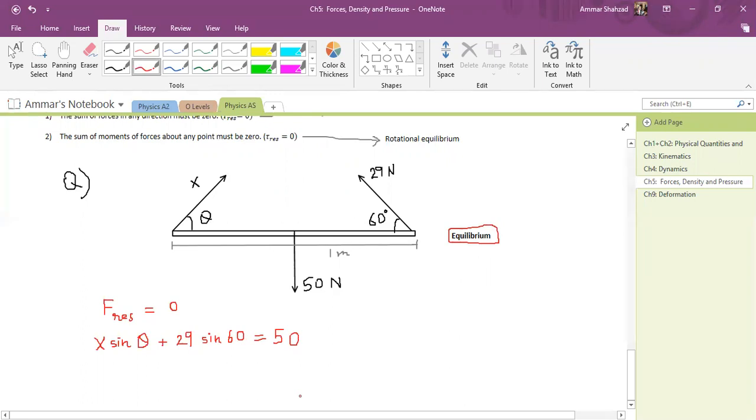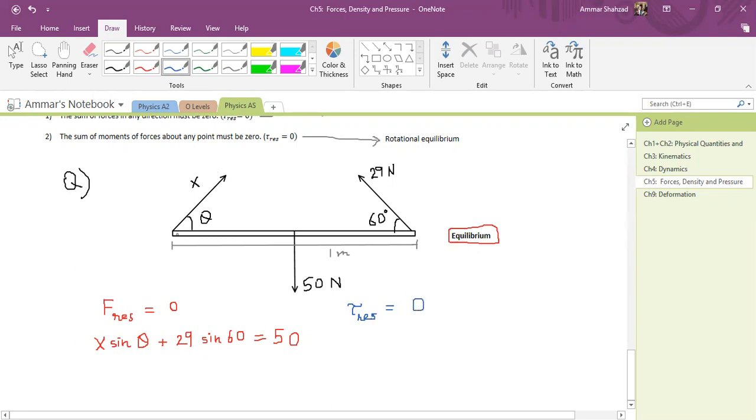Now the next step. This is one equation, and I have two variables. One variable is x, the other variable is theta. I can make the other equation using the horizontal components, x cos theta and 29 cos 60, equating them to each other. But that will not be any fun, because you are basically using the resultant force concept. I want to apply the net torque concept. Since this object is in equilibrium, net torque is equal to 0. No matter what point I choose as my pivot, the resultant torque is going to be 0.